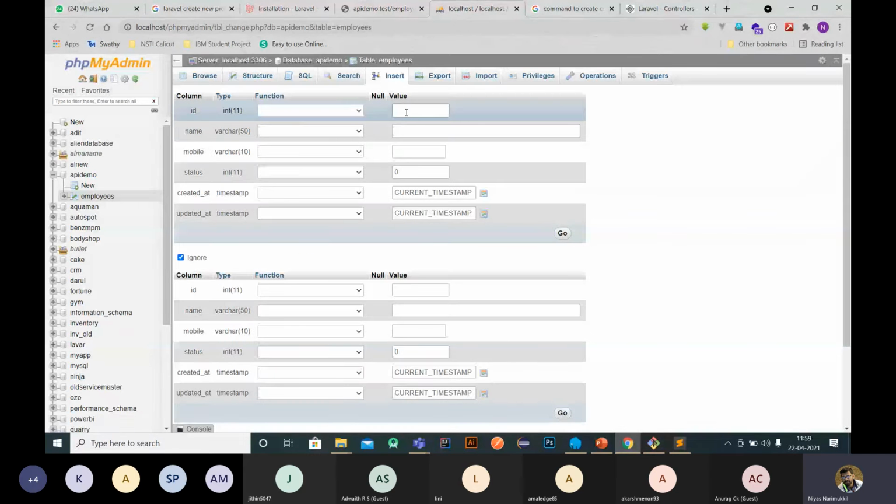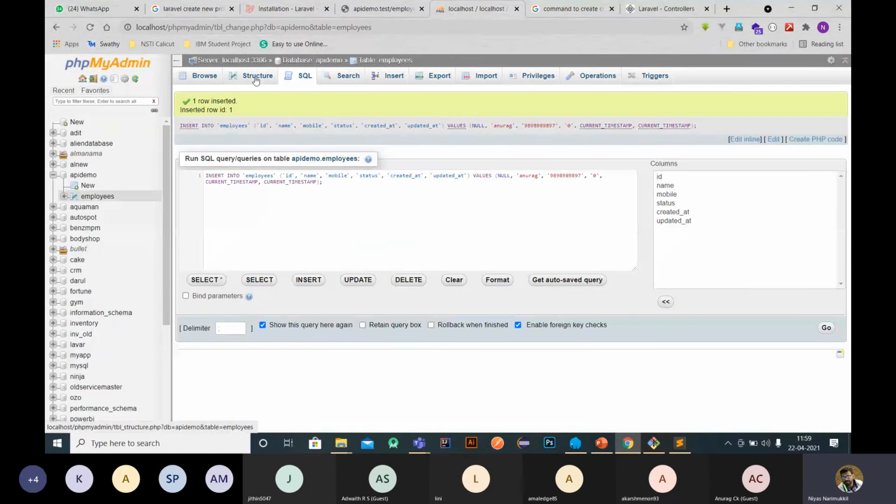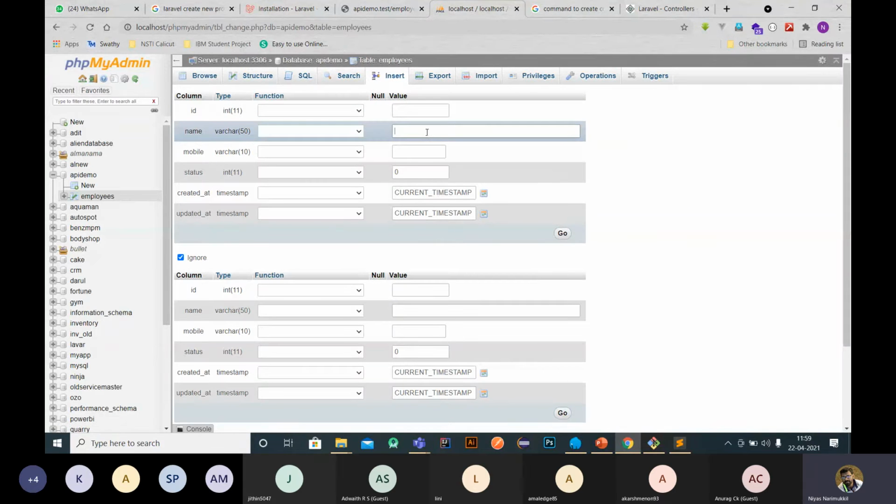So I'm just adding data here. I'm adding some name, Anurag, mobile number. Some more data I'm going to add. VPN, some of it.